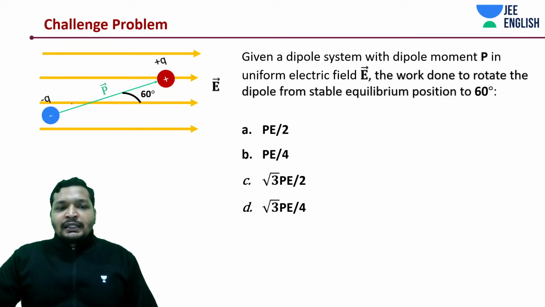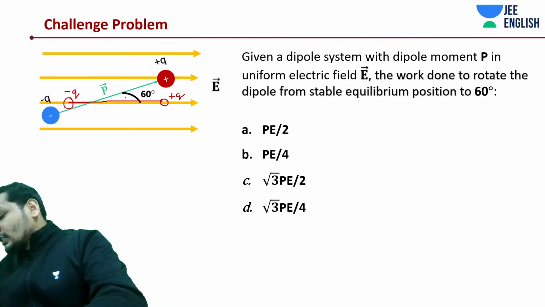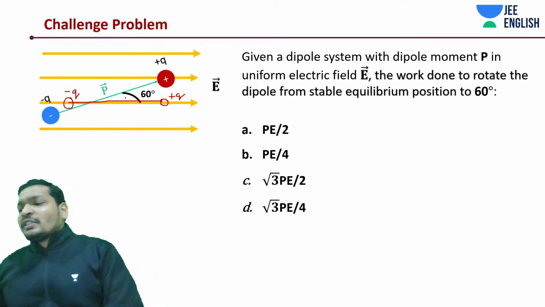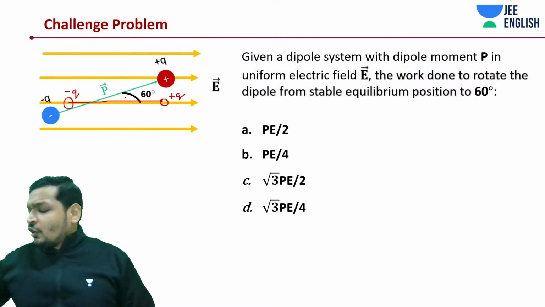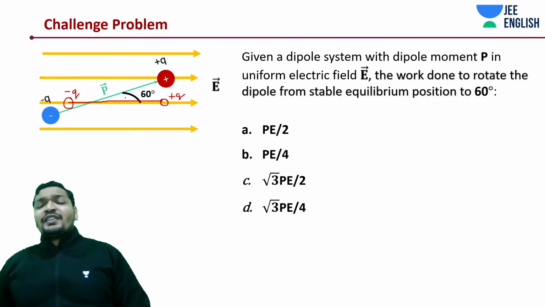This was something like this, a dipole system, and you rotated this by 60 degrees. Find it out, students. Think about mechanical analogy. You will get the answer in the best possible way. Mechanics as your analogy sometimes is very helpful. But of course, this is a different system, that's a different system.